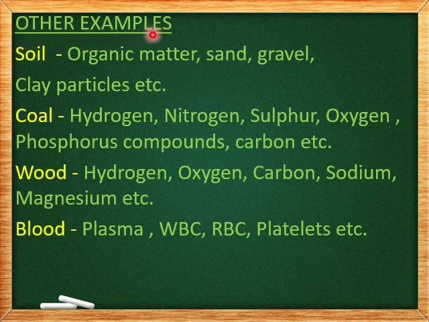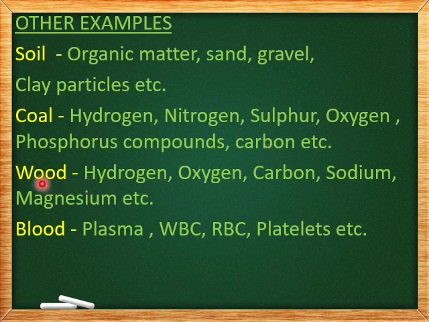Other examples are, we have soil. In soil, we have organic matter, sand, gravel, clay particles and so on. All these particles are distinguishable and the components are not thoroughly mixed. So, it is a heterogeneous mixture. Next, we have coal. In coal, we have hydrogen, nitrogen, sulfur, oxygen, phosphorus compounds, carbon and so on, which are of non-uniform composition. So, coal comes under heterogeneous mixture.